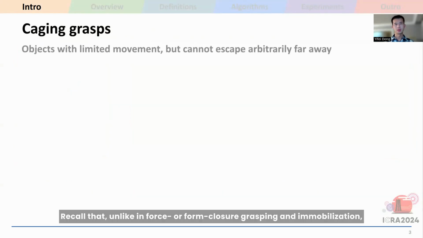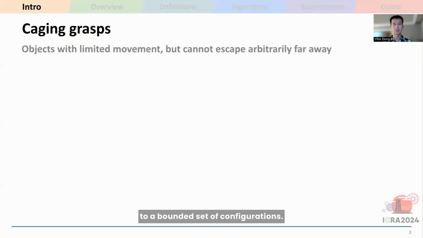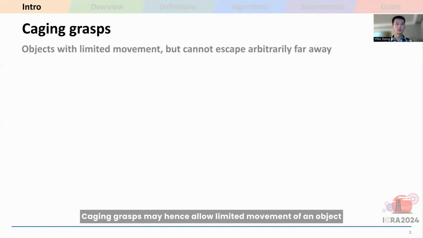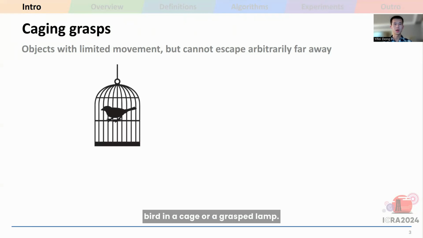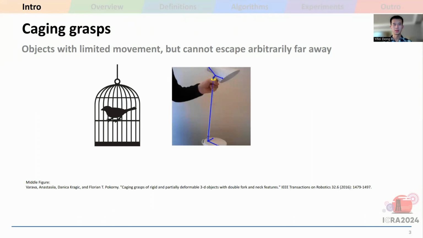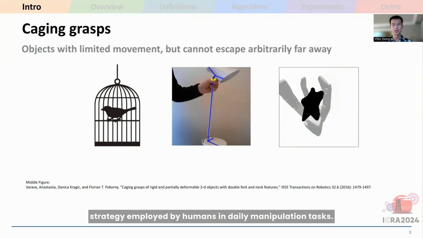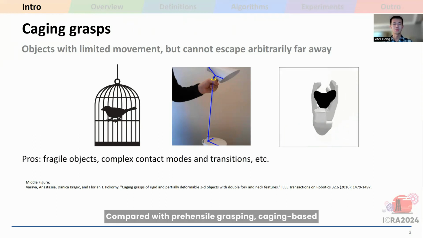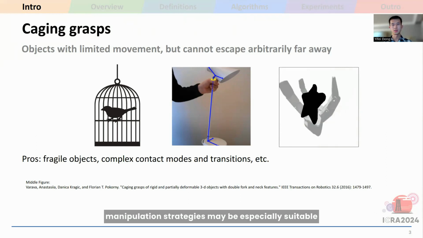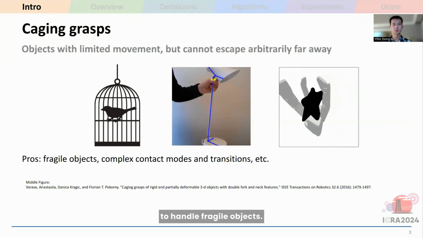Recall that, unlike in force or form closure grasping and immobilization, an object is caged when its movement is merely constrained to a bounded set of configurations. Caging grasps may hence allow limited movement of an object without allowing it to escape arbitrarily far away, like a bird in a cage or a grasped lamp. Caging an object only partially is also a strategy employed by humans in daily manipulation tasks. Compared with prehensile grasping, caging-based manipulation strategies may be especially suitable to handle fragile objects.